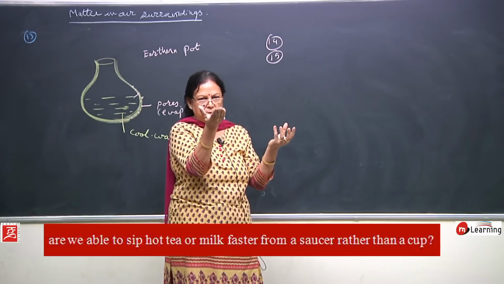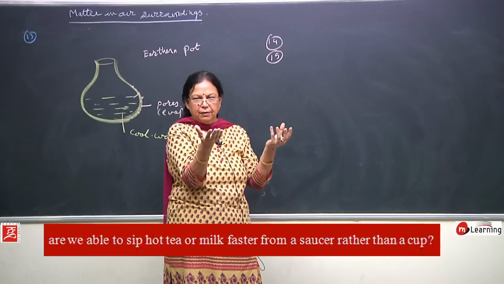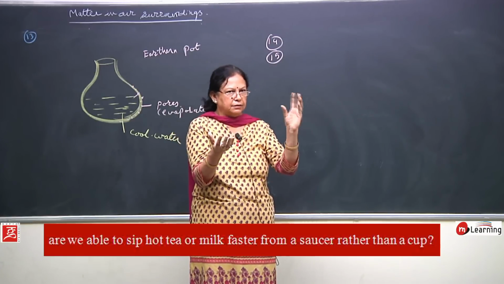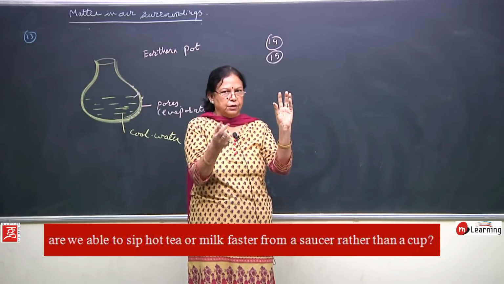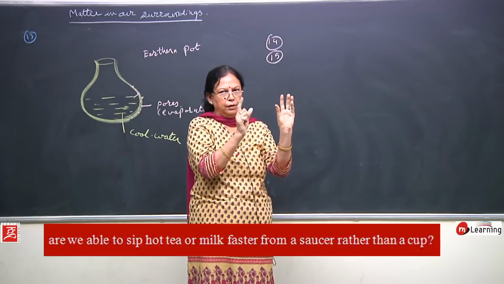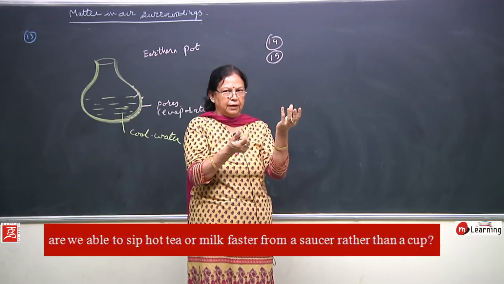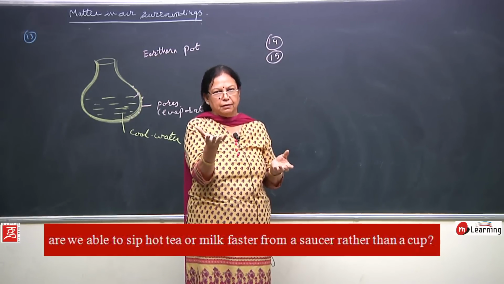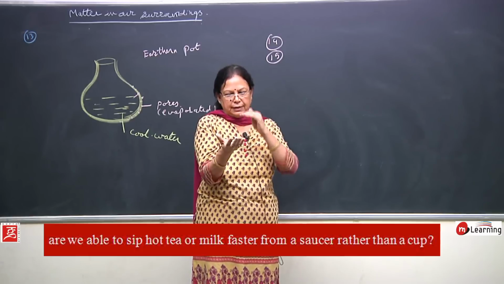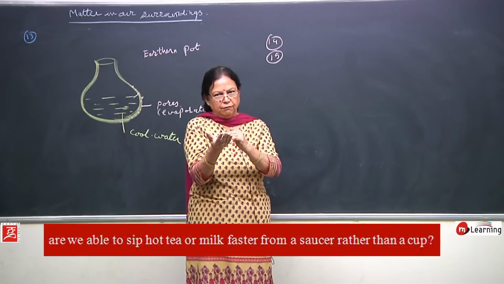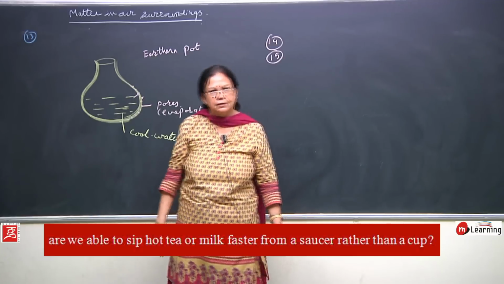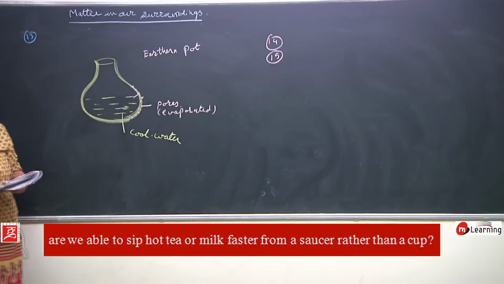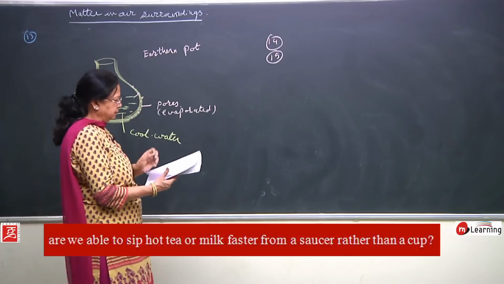If evaporation will be more here, this hot tea will become cool, right? And in this cup the surface area is less, so this hot tea will not get cooled faster, so you will feel it hot and you will find it difficult to sip. But in case of the saucer, the tea gets cooler fast and you can easily sip, right? So that is about the 15th problem.